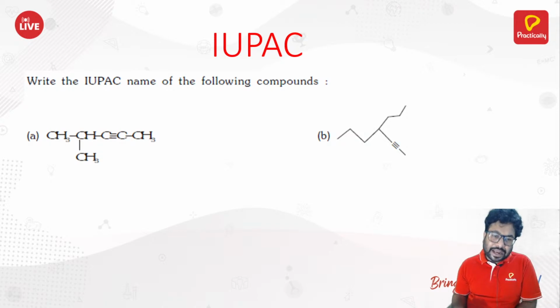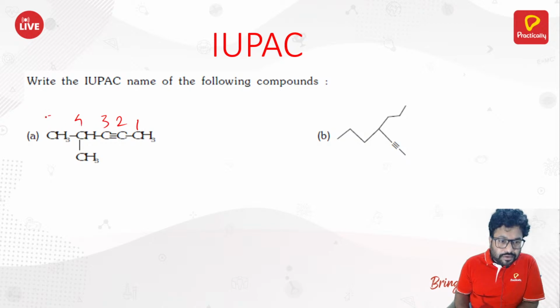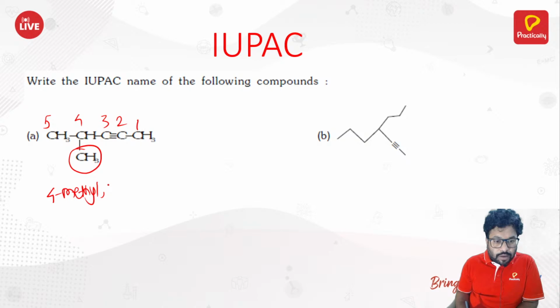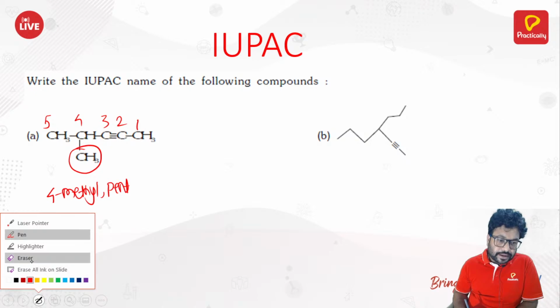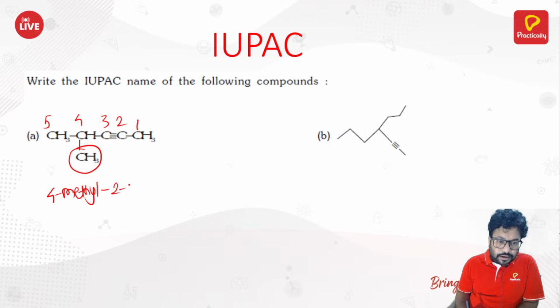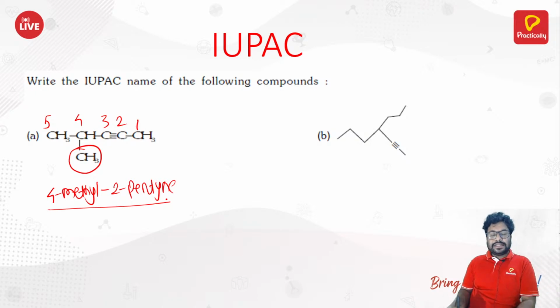So you can again write the IUPAC name of this compound. It's not that complicated. 1, 2, 3, 4, 5. Again, this is your substituent, right? The triple bond is present at the second carbon. So how do you write this? 4-methyl, pent, or you can say 2-pentyne. 4-methyl-2-pentyne. See, it's quite easy.